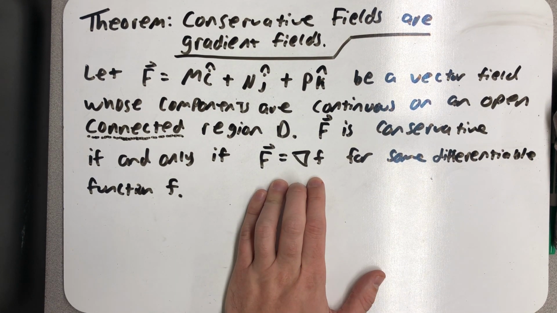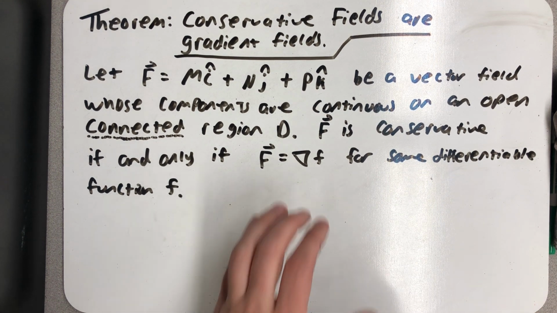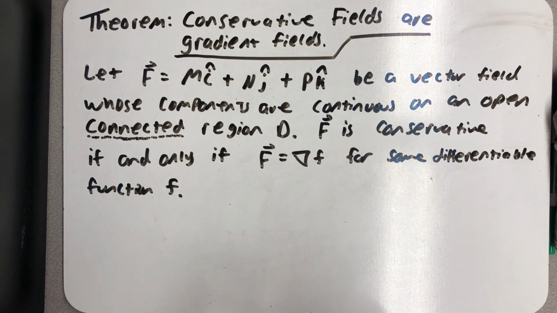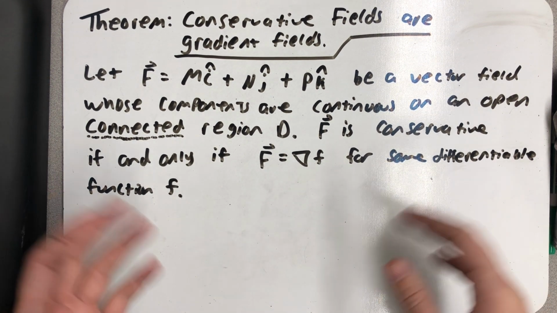What this means is the only conservative fields are gradient fields. The fundamental theorem of line integrals tells us that if we have a gradient field, the field's conservative. This theorem connects the rest of it: if we have a conservative field, it must be a gradient field. Another way of thinking about it is every conservative field has a potential function, for some differentiable function.